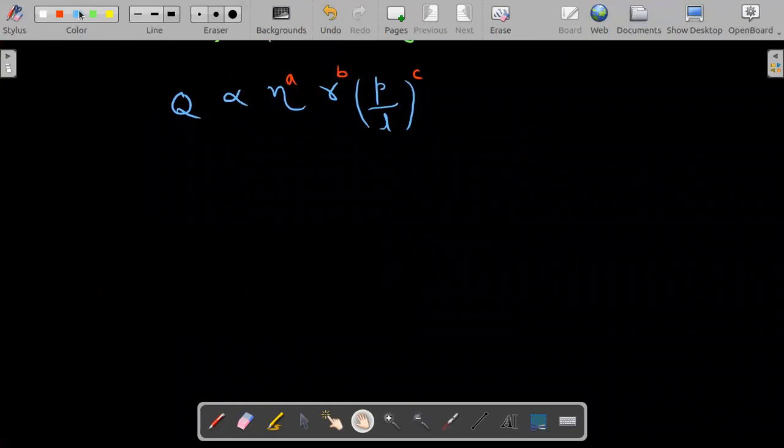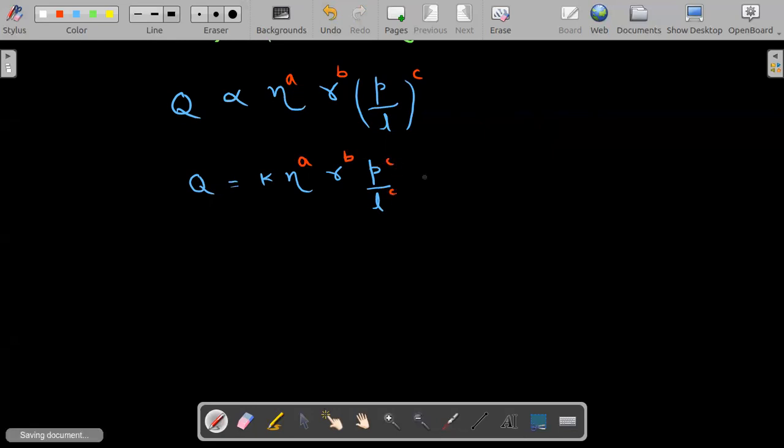So if you take out the constant, we're taking out the proportionality, so we'll write it as Q equals small k eta power a, r power b, (P by L) power c. Okay. So here k is a dimensionless constant. So we need to write down the dimensions of each quantity.